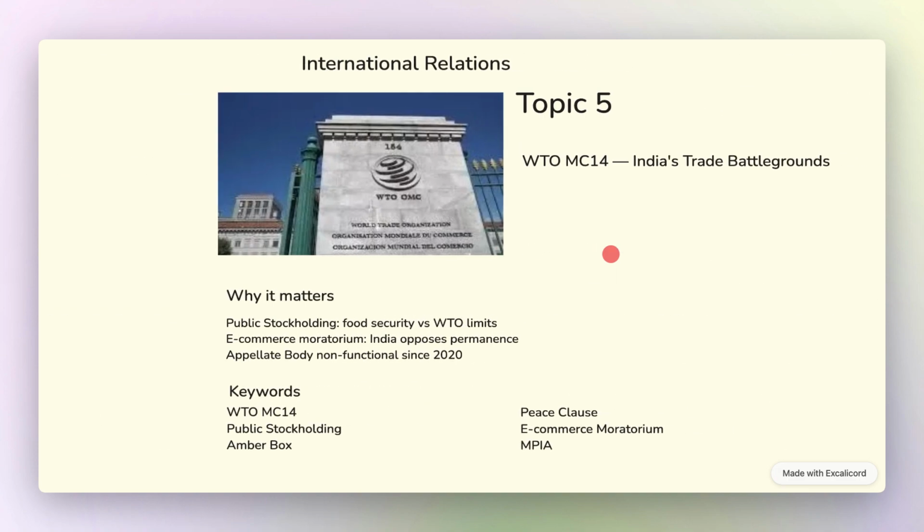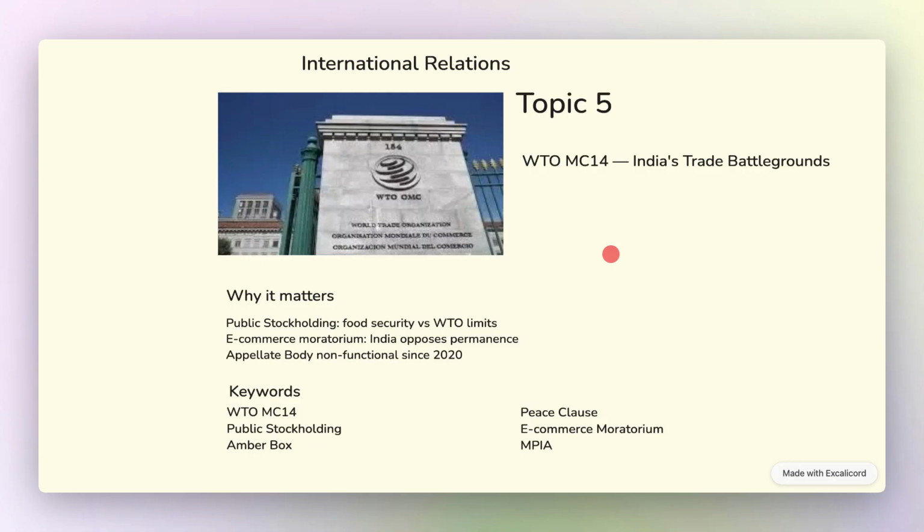Then we have the WTO MC14, India's trade battleground, right? The 14th WTO Ministerial Conference is advancing negotiations on key issues where India's positions are central: the permanent solution for public stockholding for food security, the e-commerce moratorium on digital customs duties, and the broken appellate body dispute settlement system. Now, India leads the developing country bloc on all three.